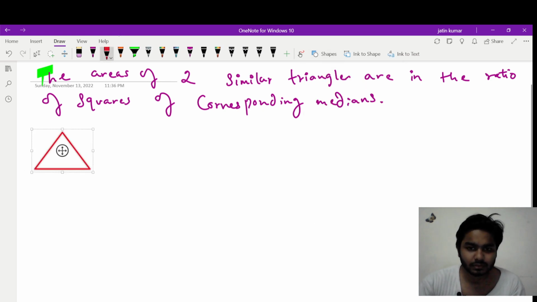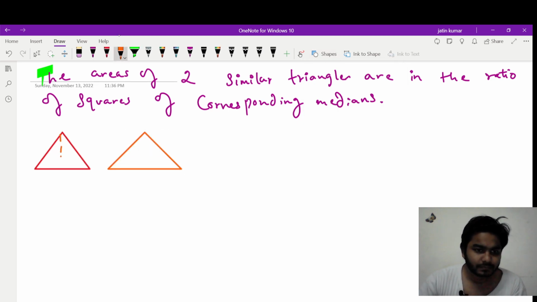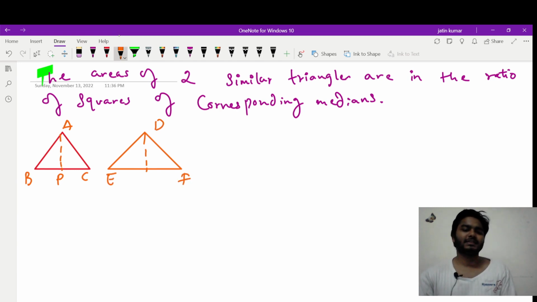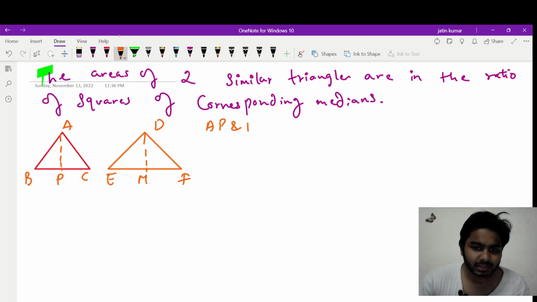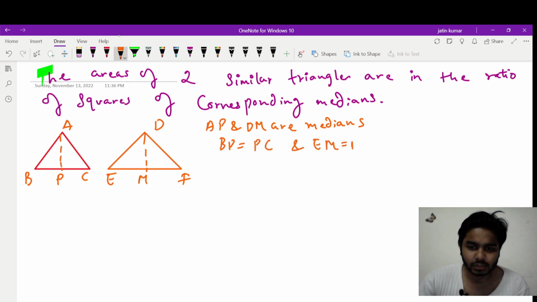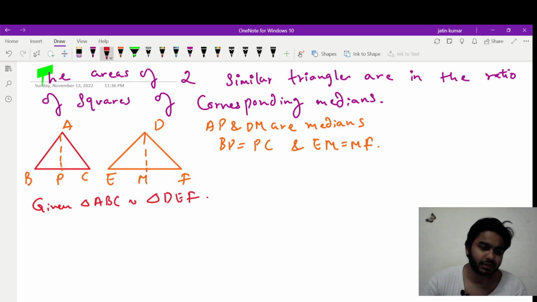So this is triangle 1, this is triangle 2. A, B, C, this is P, D, E, F, and this is M, and AP and DM are medians. It means BP is equal to PC and EM will be equal to MF, right? This is what it means, right? Okay, and we are given triangle ABC is similar to triangle DEF. So according to the given condition, can I equate the ratio of their sides in proportion, right?